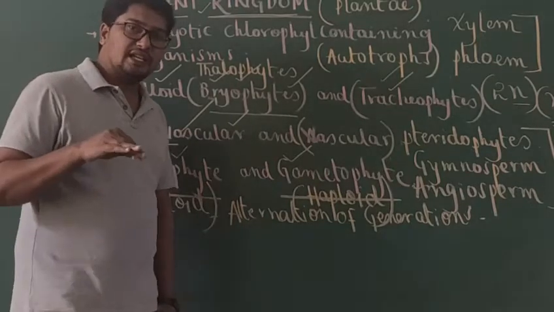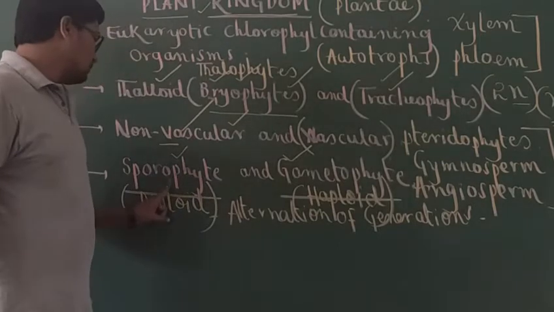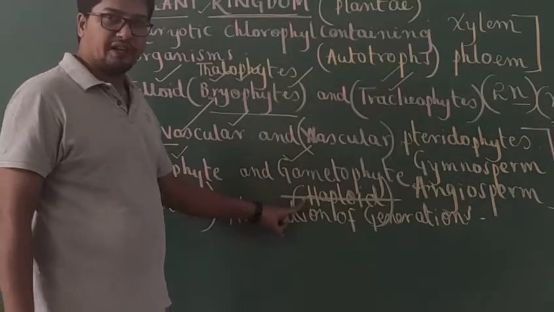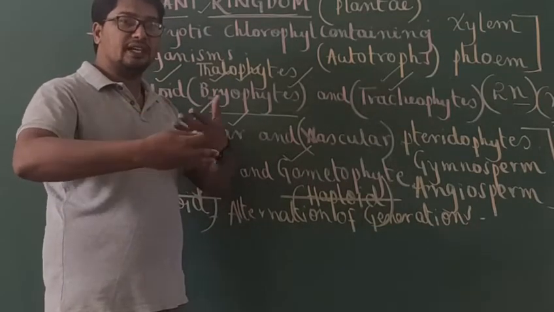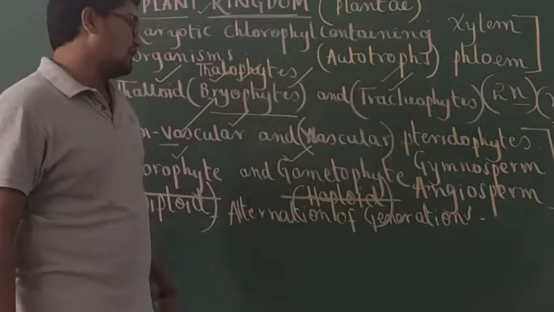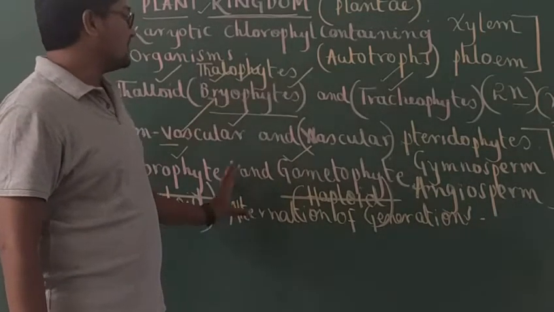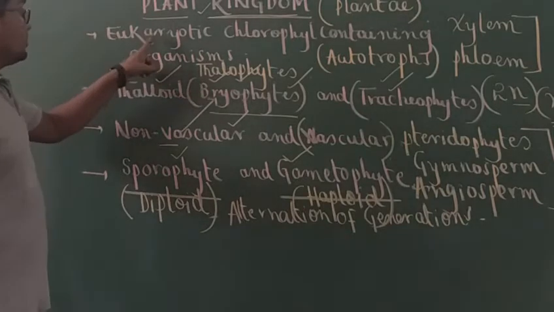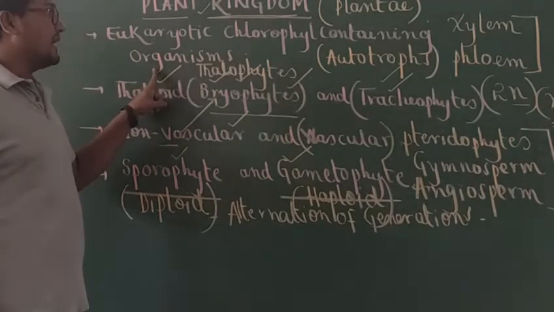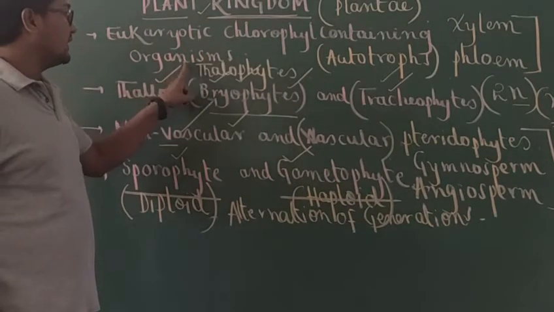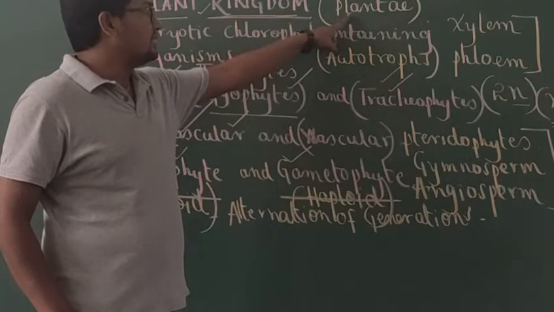Like, what is alternation of generations in the life cycle of a plant? Usually in the life cycle of a plant, two phases are present, namely diploid sporophyte and haploid gametophyte. In most of the plants, these two phases alternate with each other. So that phenomenon is called alternation of generations. Okay. So this is general information about unicellular or eukaryotic chlorophyll containing organisms. Eukaryotic chlorophyll containing organisms are nothing but plants. They are all included in the kingdom Plantae.